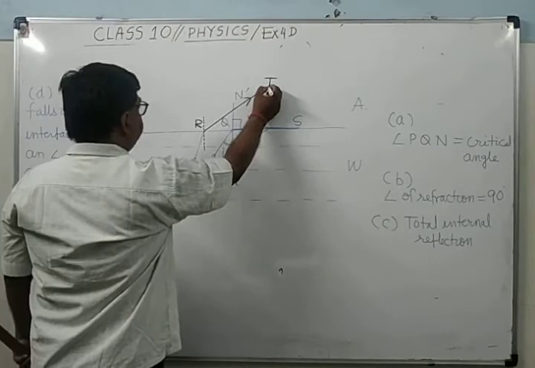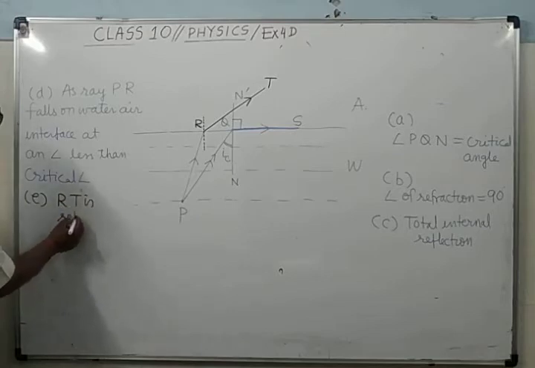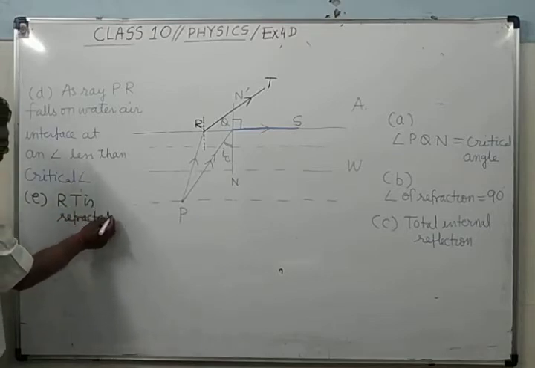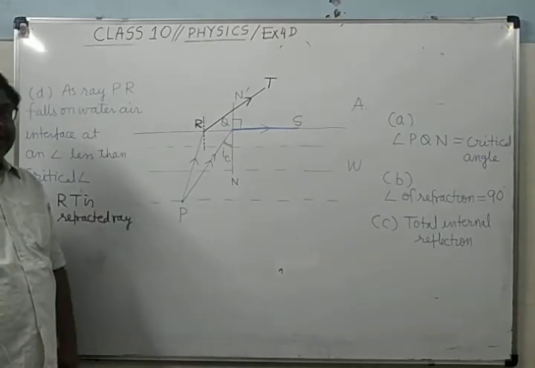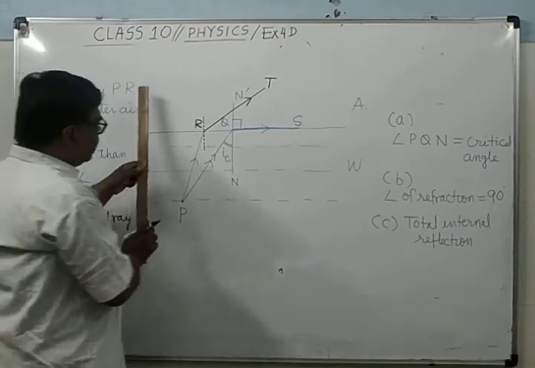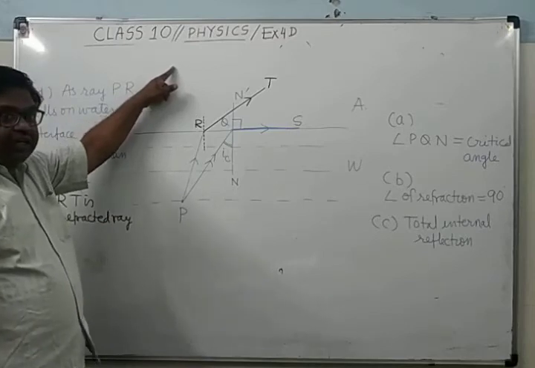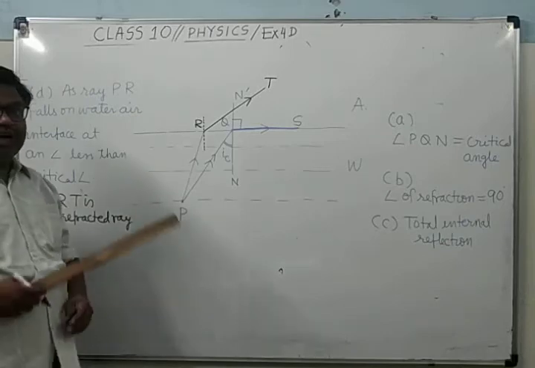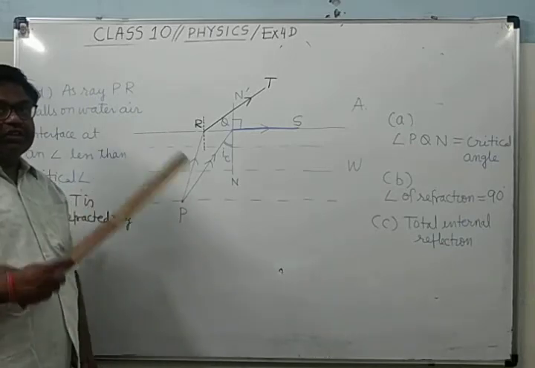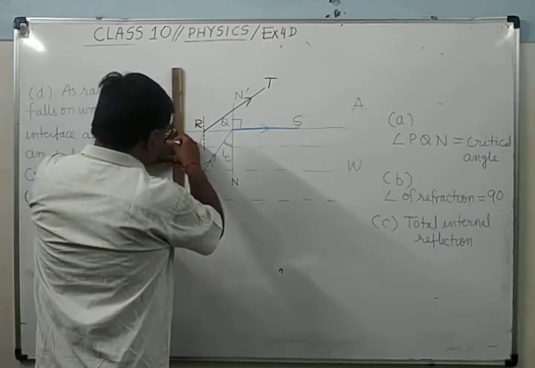This you can name RT. In part E you write down RT is the refracted ray. Then you have to show the image of P as P dash. In order to obtain it, we know that when we observe vertically from above, the image of P will form above P. The image of P, named in this question as P dash, will form somewhere here.